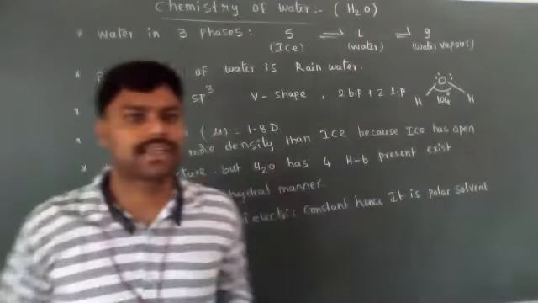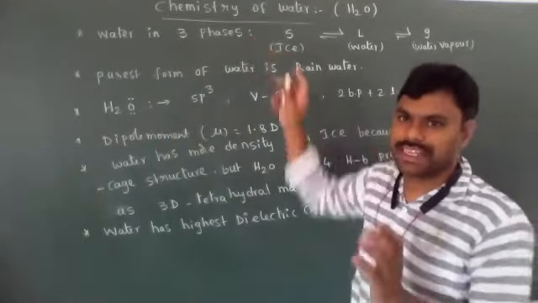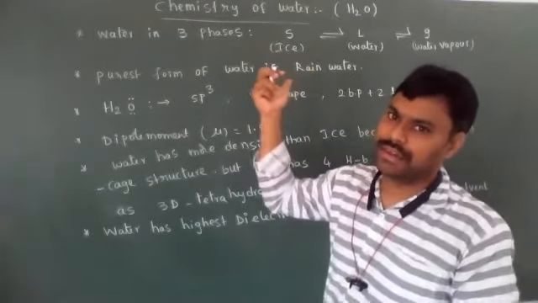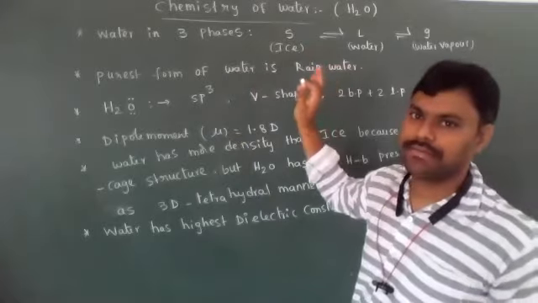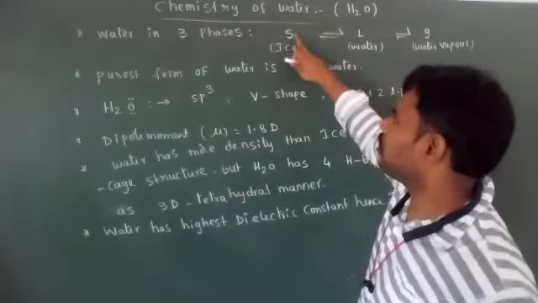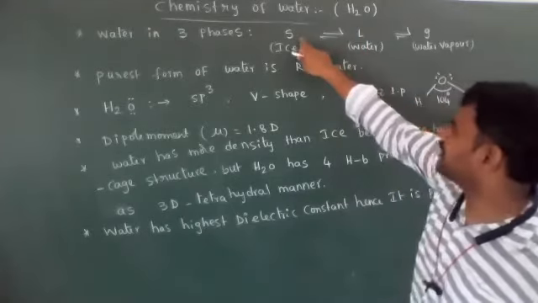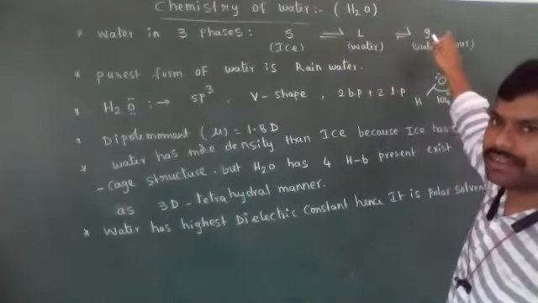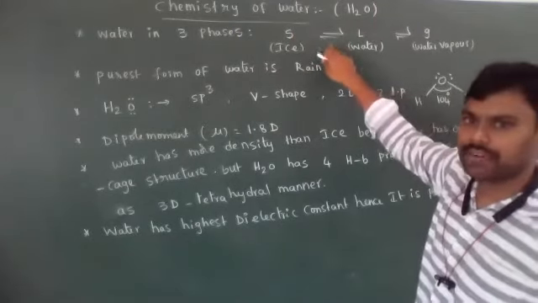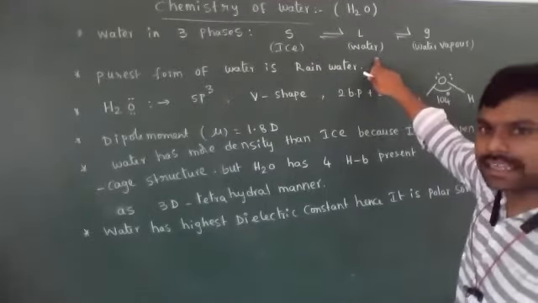Okay, students, water exists in three phases. Those three phases are in equilibrium with each other. It is a physical equilibrium because the molecular formula is the same, but one state is converted into another state. The solid form of water is called ice, and the liquid form is called water. Solid is in equilibrium with liquid, liquid with gas, and gas with solid. So three types of equilibrium exist: solid to liquid and liquid to gas. It is a physical equilibrium.